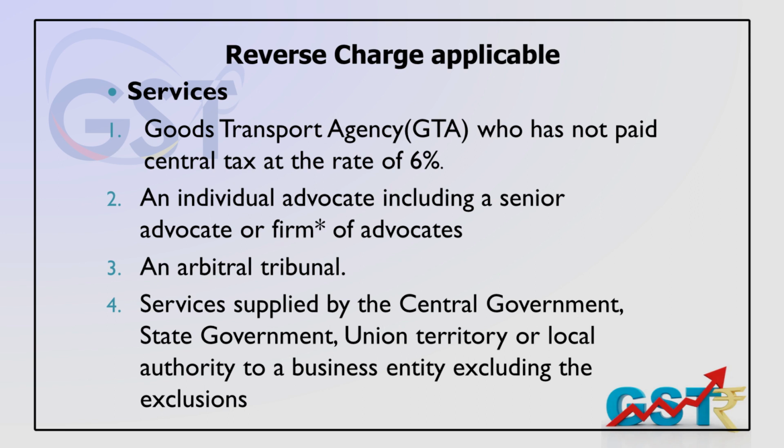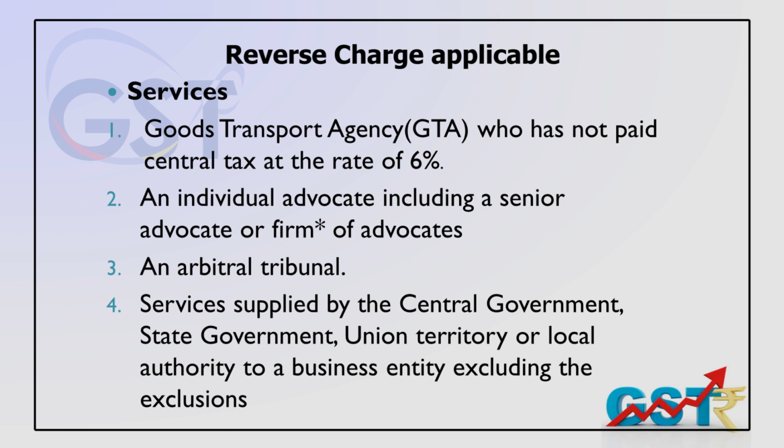Coming to the most applicable thing, which we can visualize in real life: in the case of services, what has been provided in this notification where the government can notify it? If the nature of the service is a goods transport agency service, GTA in short, then GTA services fall within the definition of reverse charge.